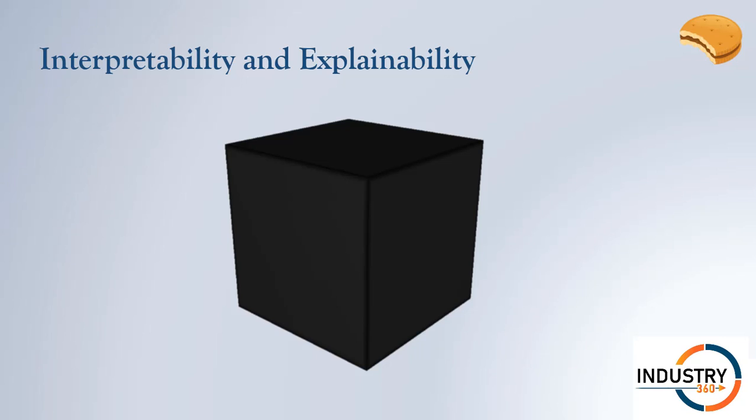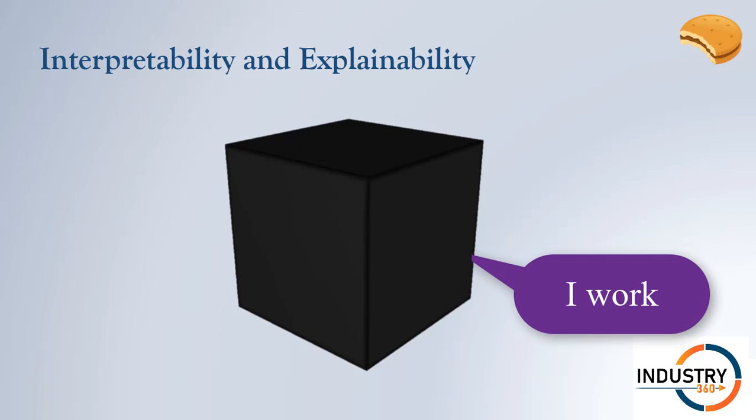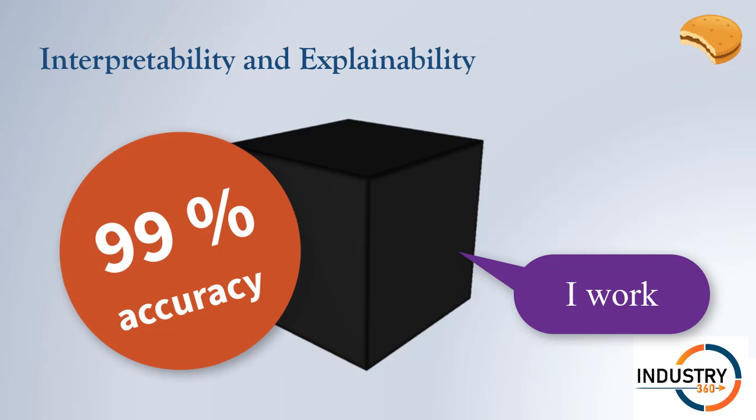Now, until recently, artificial intelligence algorithms have been notorious for being black boxes. That is, they have provided no way to understand their inner processes. This makes it very difficult to explain to anyone what is going on inside that model. Model evaluation metrics tell us that the model works. We are happy to hear phrases like 99% accuracy on test data. But we also need to know how and why it works.